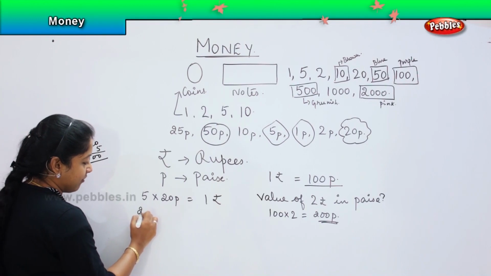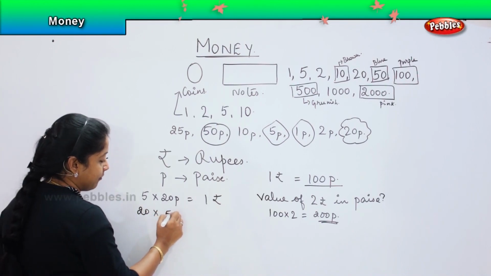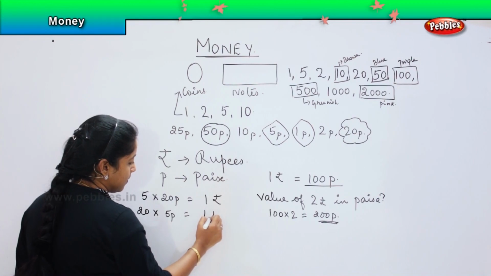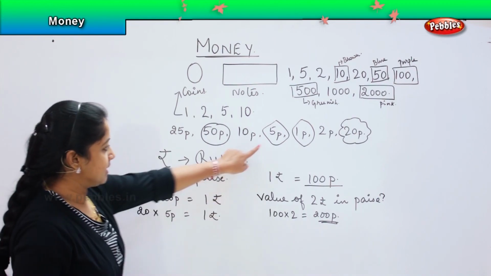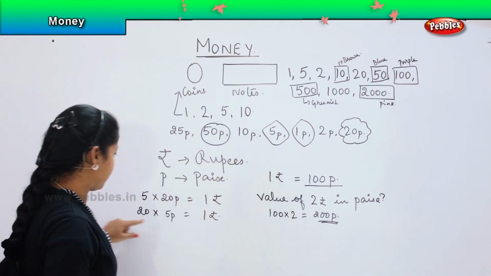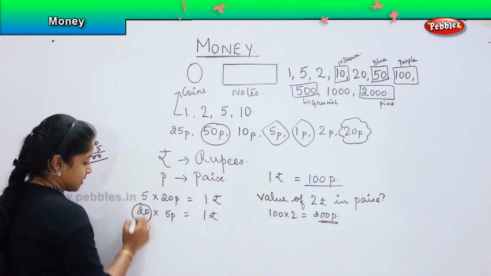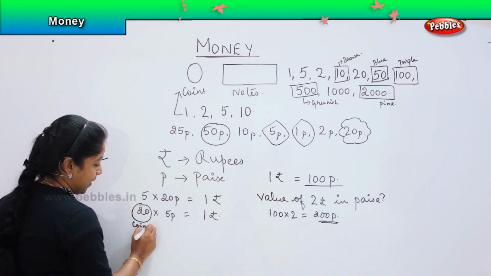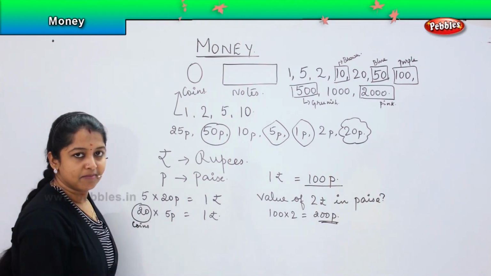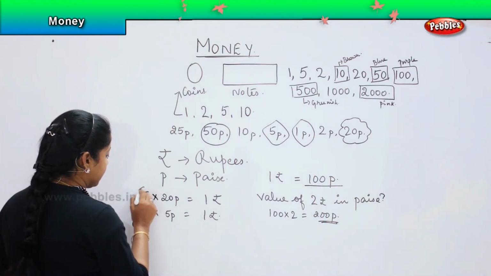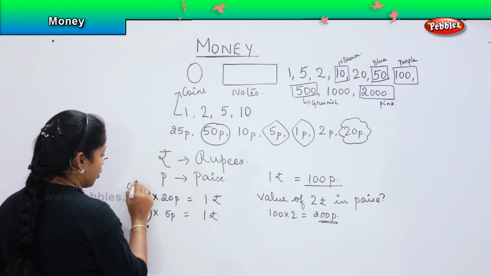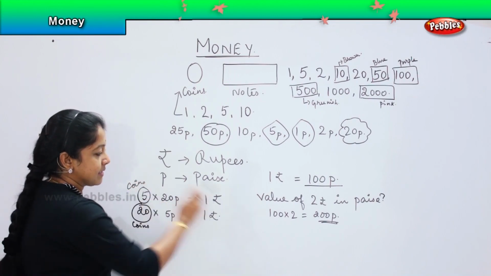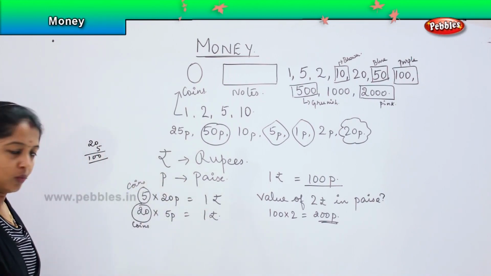So if I have 20 coins of 5 paise, they will make my 1 rupee. Similarly, 5 coins of 20 paise makes my 1 rupee.